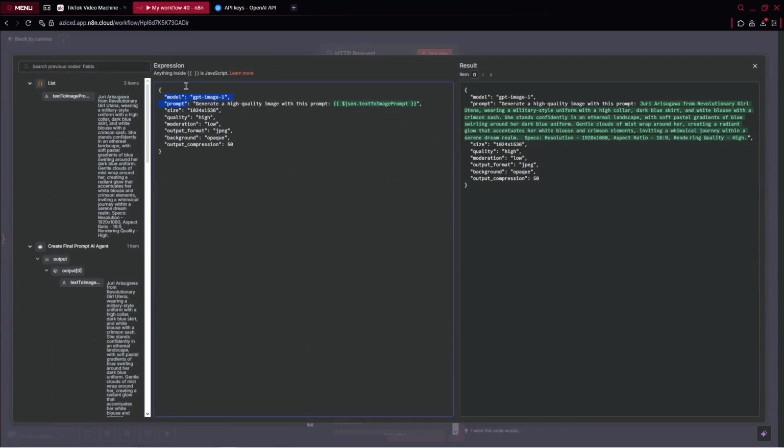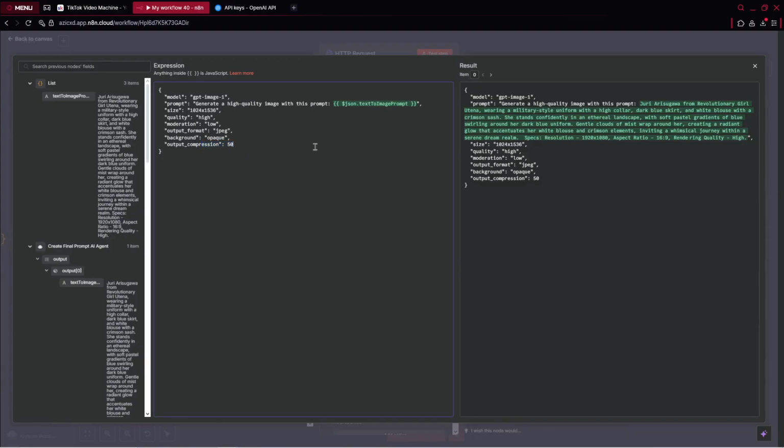Here is what we have inside. The model which we are using, GPT image 1, and the prompt, so generate a high quality image with this prompt, and we give a variable. So it will run 3 times. As you can see, we've got 3 items. And each time, it will take a different prompt, because we've got 3 images. We specify the size, which is for TikTok, quality high, moderation low, format, and also the background. Opaque is the opposite of transparent, so it's not transparent.